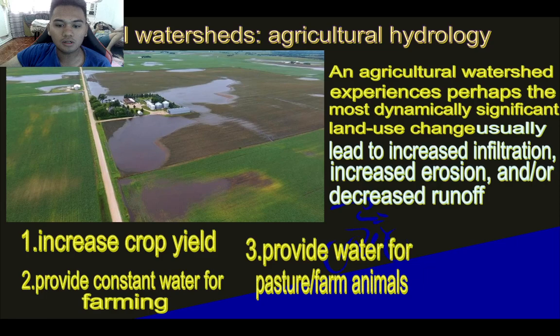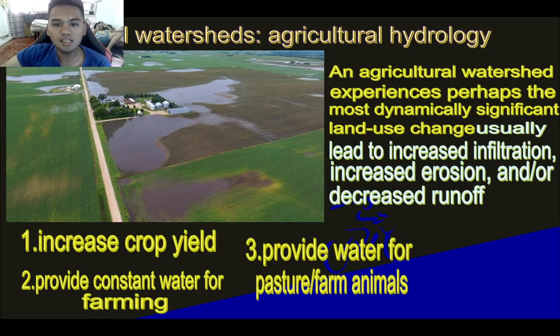So the next watershed is classified as agricultural watershed. When we say agriculture, what comes into your mind? It comes into your mind your food, right? So this type of watershed provides food for the human race. And the land use is very dynamic. Why is it very dynamic, you ask? It's because it is always changing. The land is always tilled for better crop yield.